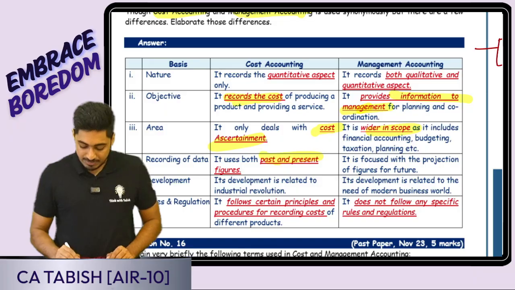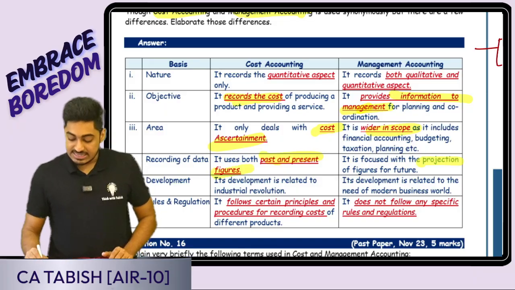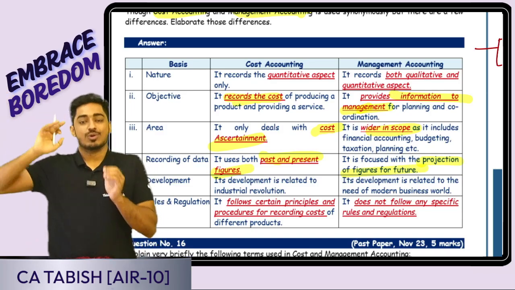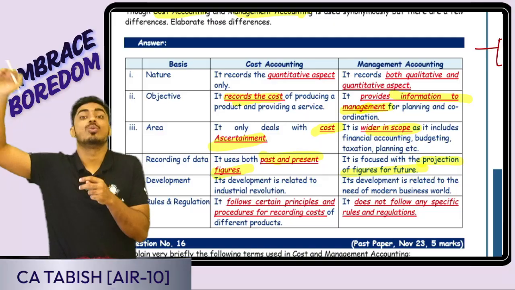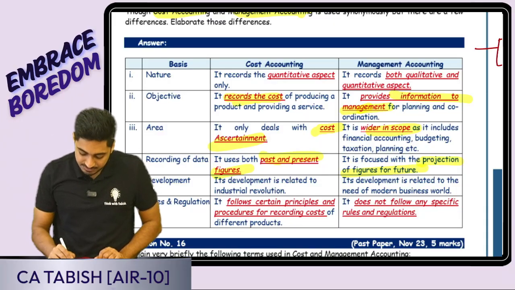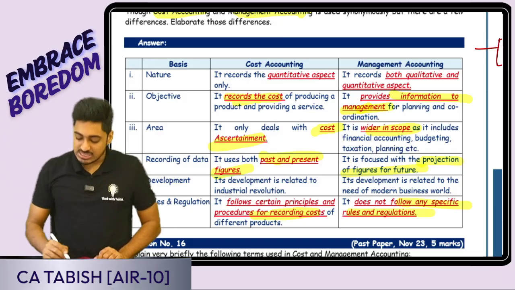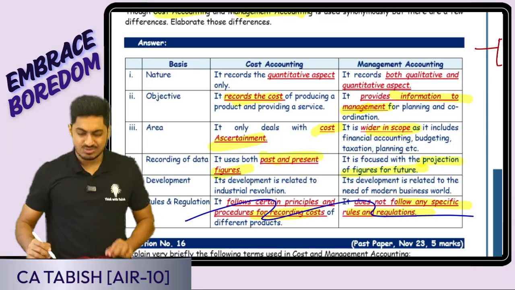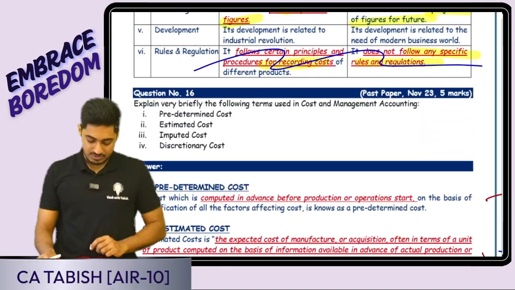I'm using past as well as present figures. Here, based on the present figures, I will be projecting for the future also. Right now this is the case, so in future what can be, that also we are doing here. It follows certain principles for recording cost. It does not follow any specific set of rules or regulations. So if you remember 4 pointers, it is going to be sufficient for us. Is this clear, everyone? Okay, perfect.